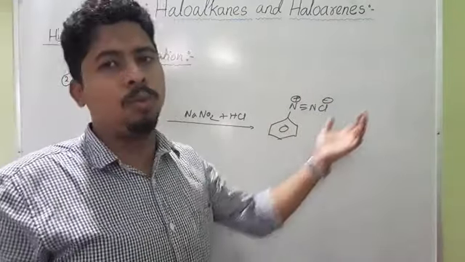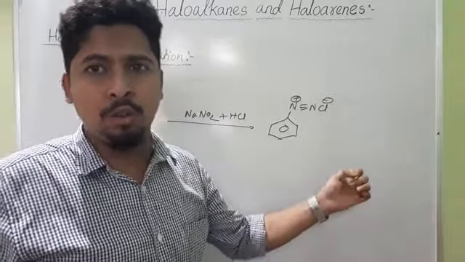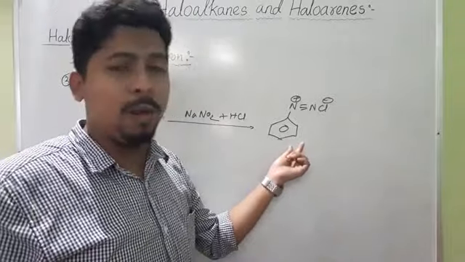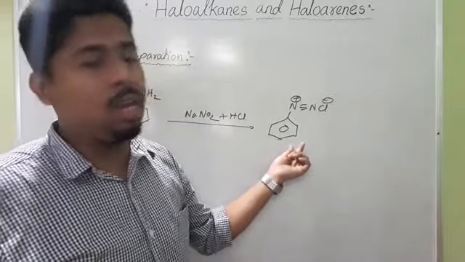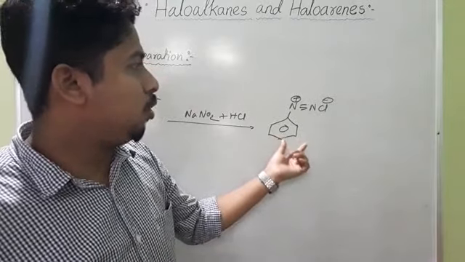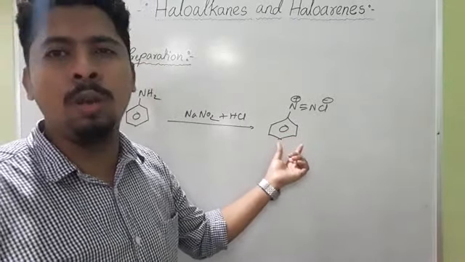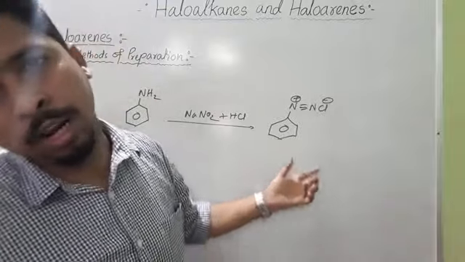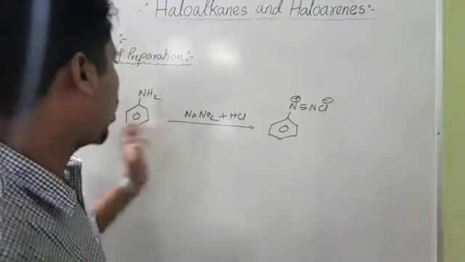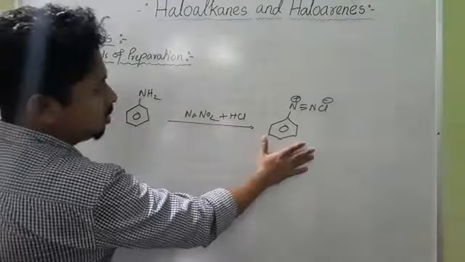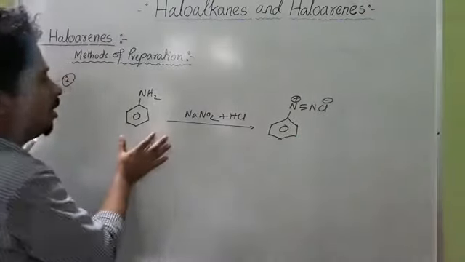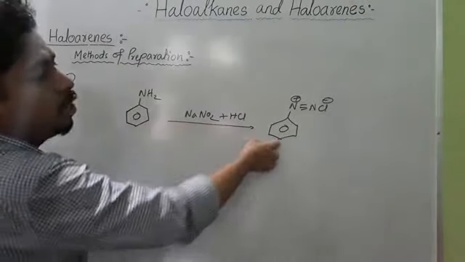This benzene diazonium chloride on treatment with CuCl in presence of HCl forms chlorobenzene. CuBr in presence of HBr forms bromobenzene. Treatment with KI forms iodobenzene. And after modification you will get benzene diazonium tetrafluoroborate, which upon heating gives fluorobenzene. So how is this molecule prepared? Benzene diazonium chloride can be prepared from aniline. Aniline on treatment with NaNO2 and HCl forms benzene diazonium chloride.